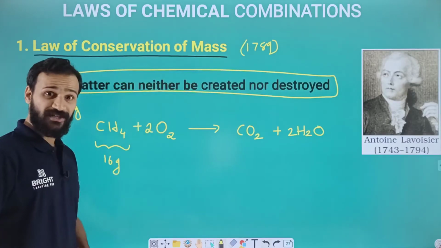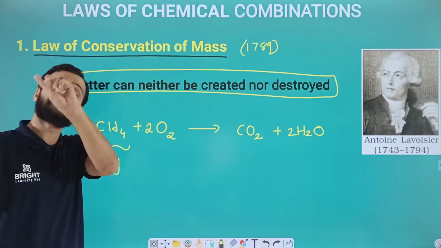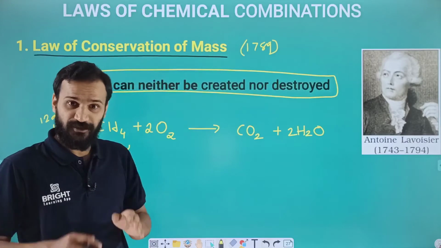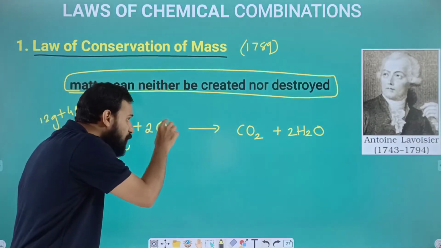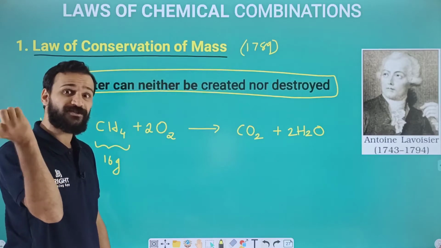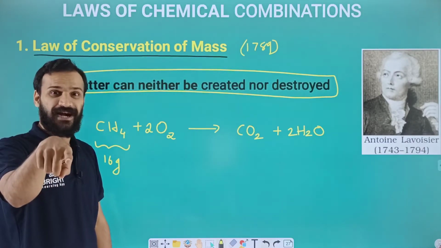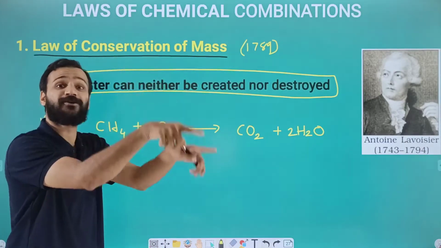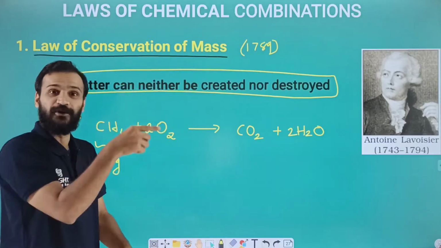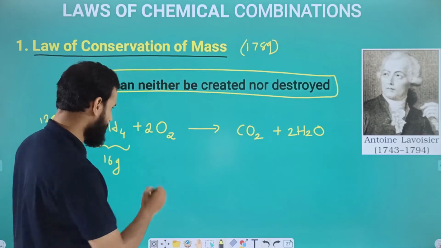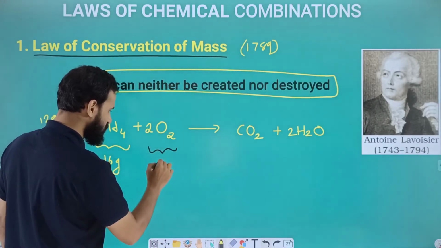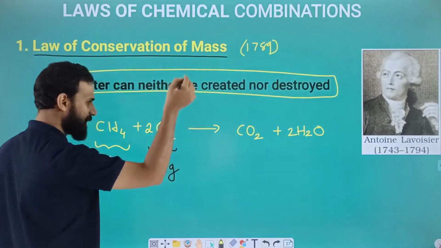Okay, and what about oxygen? One oxygen has 16 gram, if you take the atomic mass in gram. Here we are taking O2. O2 means 2 oxygen, that is 32 gram. Here we are taking 2 molecules of O2. So 2 into 32, we will get 64. So here we have 64 gram.